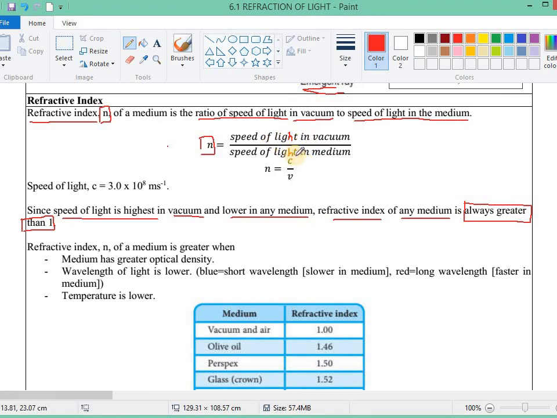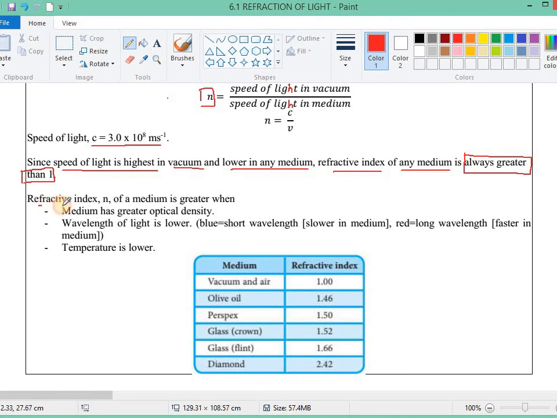So speed of light in vacuum over speed of light in vacuum gives you 1. Get the idea? So 1 is the lowest refractive index. There is no refractive index lower than 1, and refractive index 1 is vacuum. Anything other than that will definitely be greater than 1. The speed of light is 3 times 10 to the power 8 meters per second, which is extremely fast.